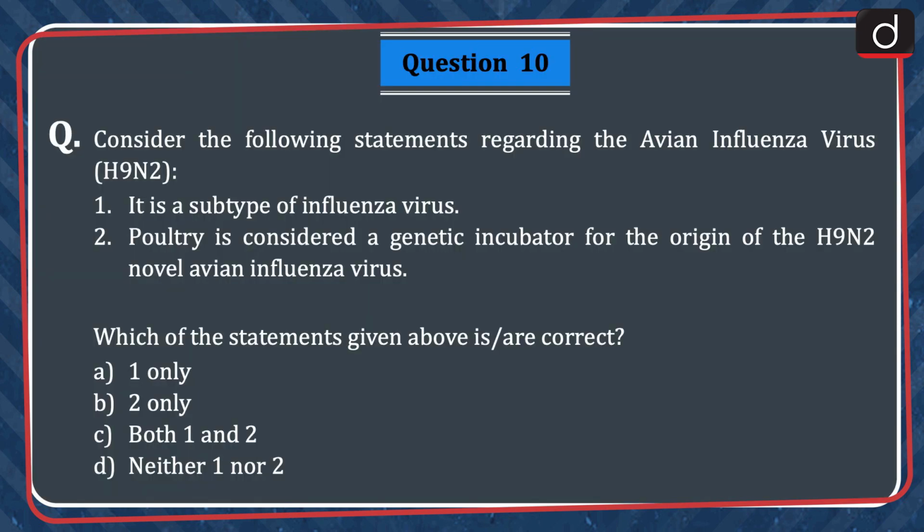Last question is, consider the following statements regarding the avian influenza virus H9N2. 1. It is a subtype of influenza virus. 2. Poultry is considered a genetic incubator for the origin of the H9N2 novel avian influenza virus. Which of the statements given above is or are correct? 1 only, 2 only, both 1 and 2, or neither 1 nor 2? The correct answer is option C, both 1 and 2.